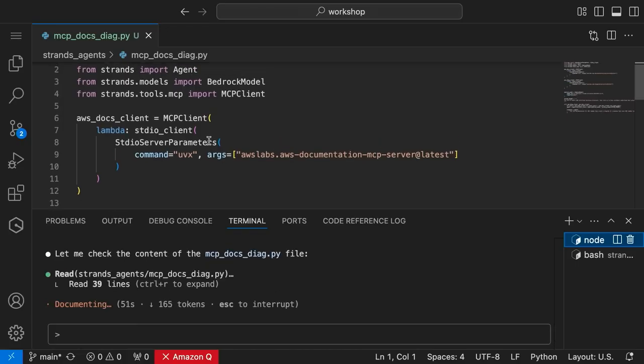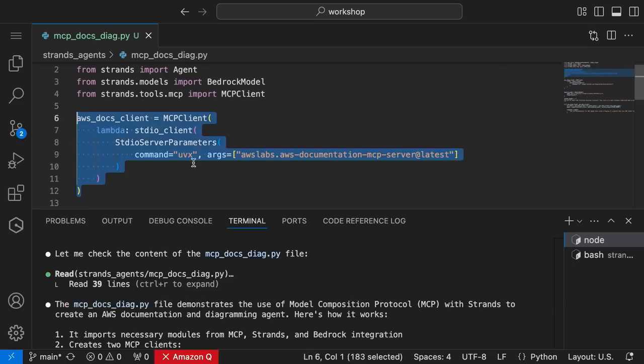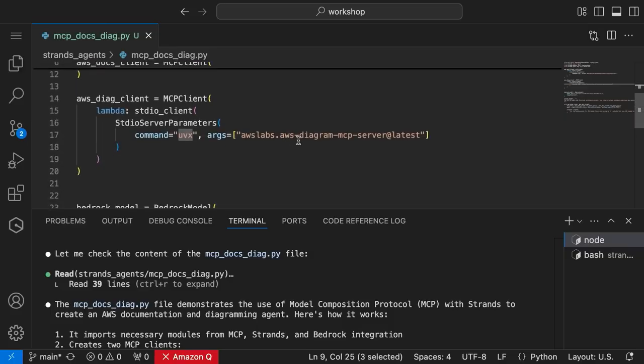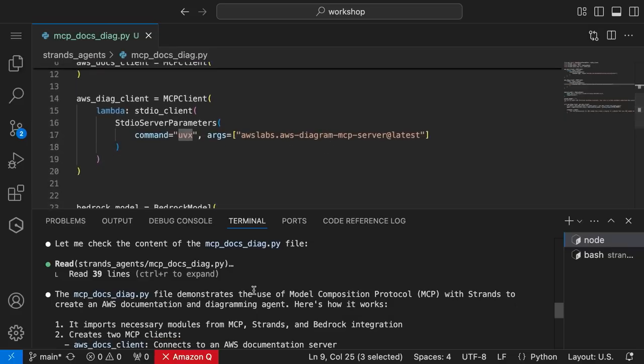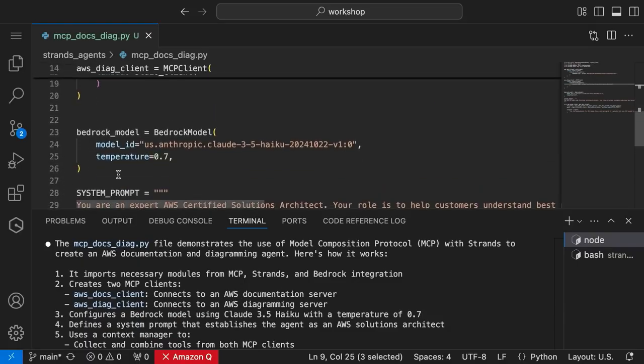All right, the cool thing about an MCP server is we can just pull it in with one line. We use the command uvx, the Python tool for downloading things, so we can point it to the MCP server and it'll download it locally. I'm passing in the documentation MCP server and the diagram MCP server. And Claude's even saying the same thing: connects to the MCP diagram one, configured using Bedrock. Again, I can choose different models on Bedrock to pass in.